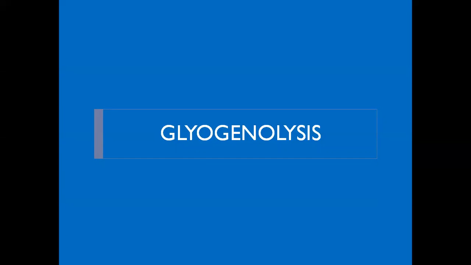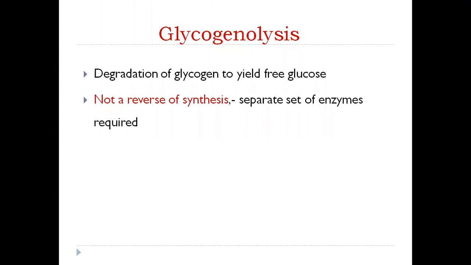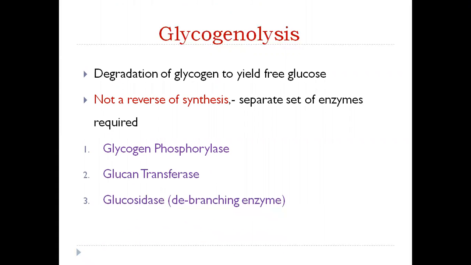Next, glycogenolysis. When you read these processes, try to read them continuously because you will understand the difference between glycogen synthesis and glycogenolysis. Glycogenolysis is the degradation of glycogen to yield free glucose, as the name suggests. It is not a reverse of synthesis. A completely separate set of enzymes is required. And what are these enzymes? Glycogen phosphorylase, glucan transferase, and glucosidase.